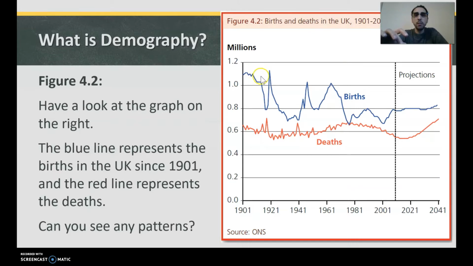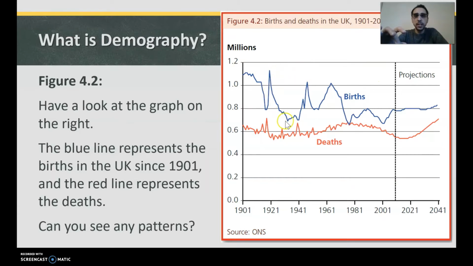As you can see, it went down drastically by just before 1920, and then massively back up again. And it hasn't actually reached that peak. Nobody has had as many children since the 1920s ever again that we've seen.